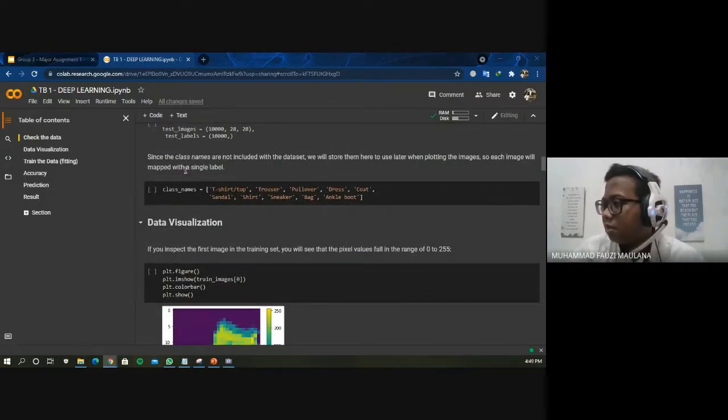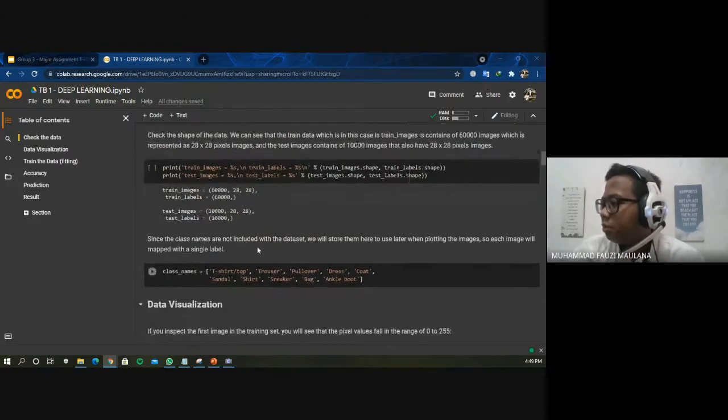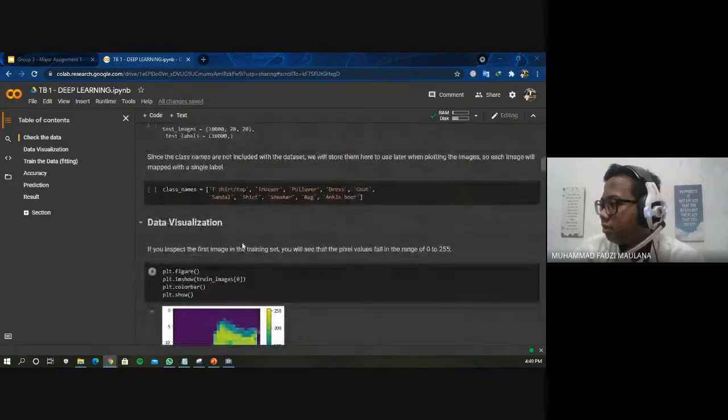Since the class names are not included with the dataset, we will store them here to use later when plotting the images. Each image maps to a single label, so we put the labels here for the process.